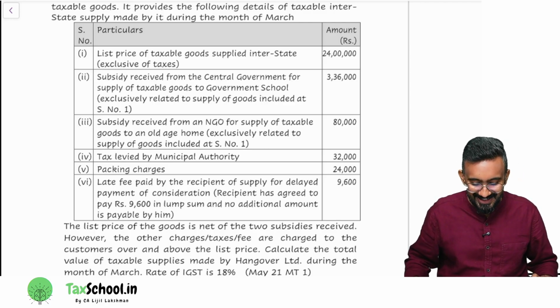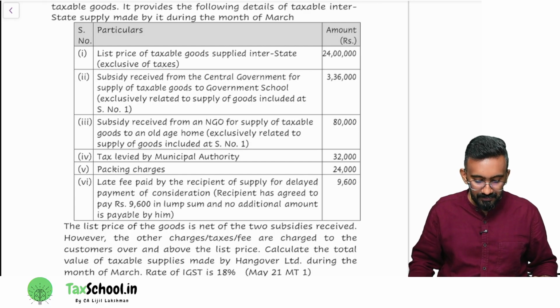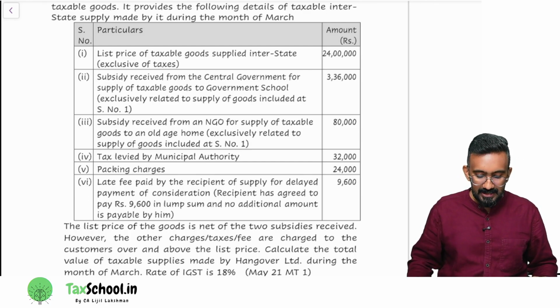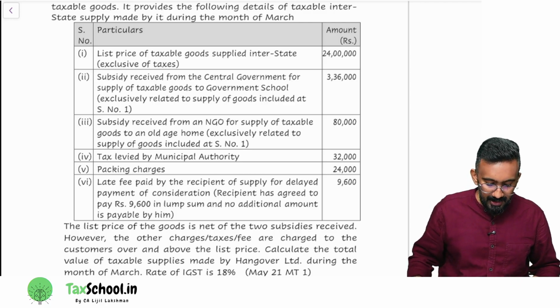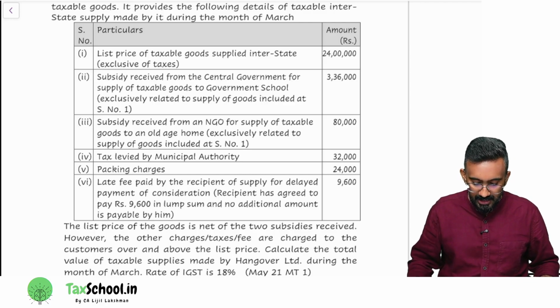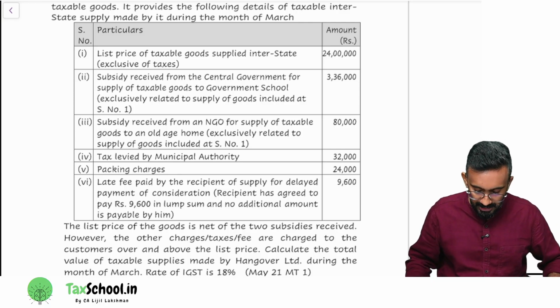Subsidy received from central government for supply of taxable goods to a government school, exclusively related to supply of goods included at serial number 1, is 3,36,000. Subsidy received from NGO for supply of taxable goods to an old age home, exclusively related to the supply of goods included in serial number 1, is 80,000. Tax levied by municipal authorities 32,000. Packing charges is 24,000. Late fee paid by recipient for delayed payment of consideration: recipient has agreed to pay 9,600 in lump sum. No additional amount is payable by him as 9,600.